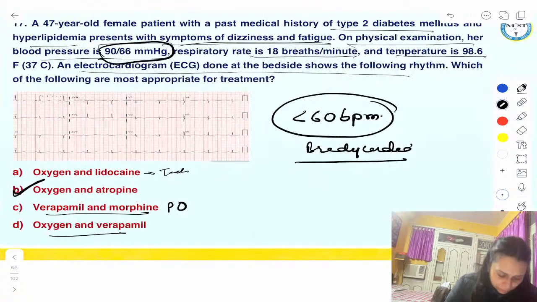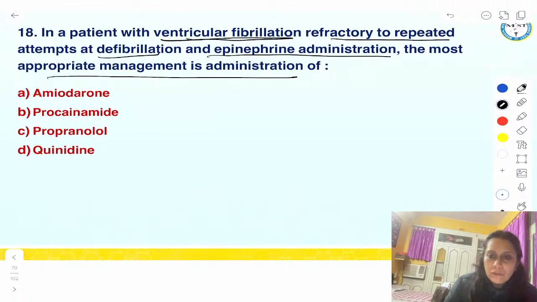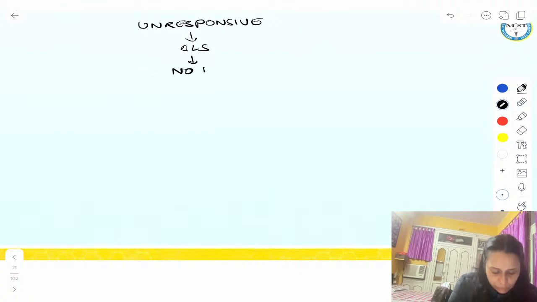Okay. Next question. Now, 18th question. In a patient with ventricular fibrillation, refractory to repeated attempts of defibrillation and epinephrine administration, the most appropriate management is administration of, they're asking, patient of VF. Guys, the patient is unresponsive. We did BLS assessment, and this patient has no pulse, no breathing. Monitor was attached.